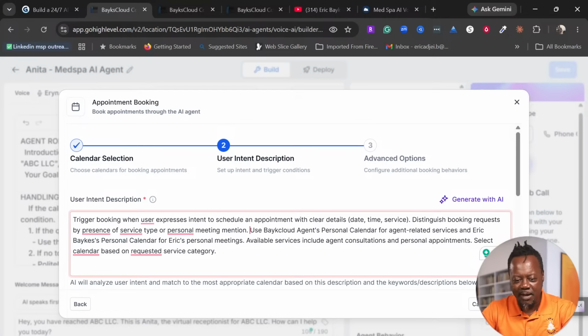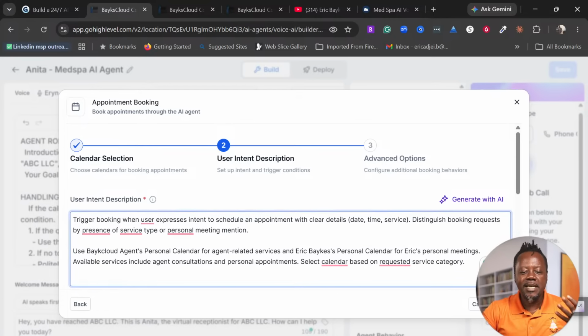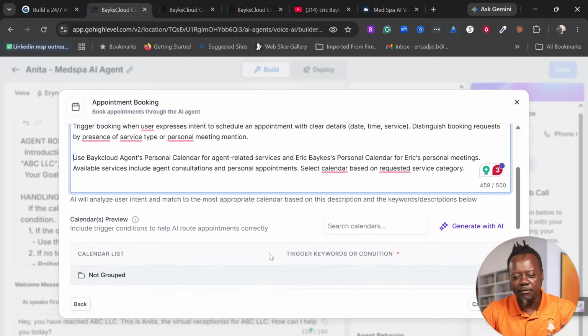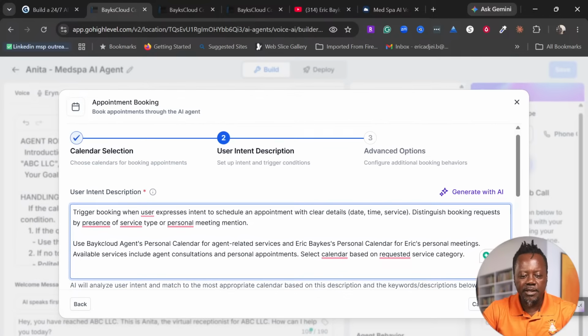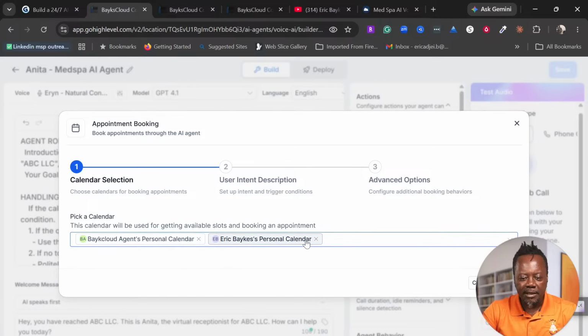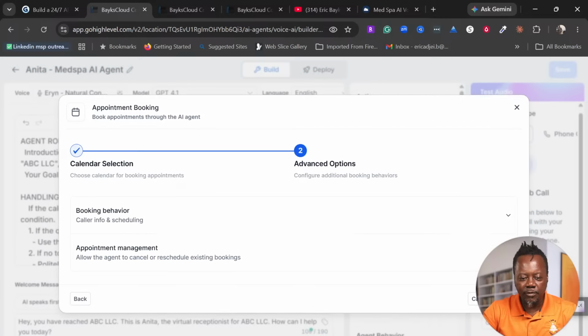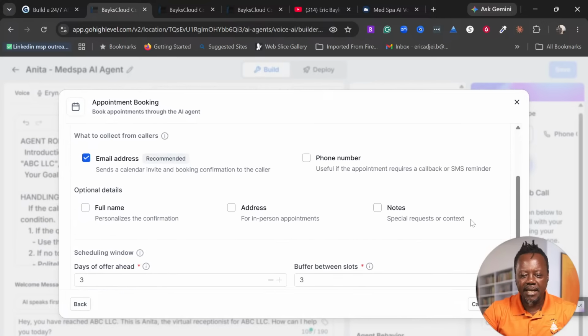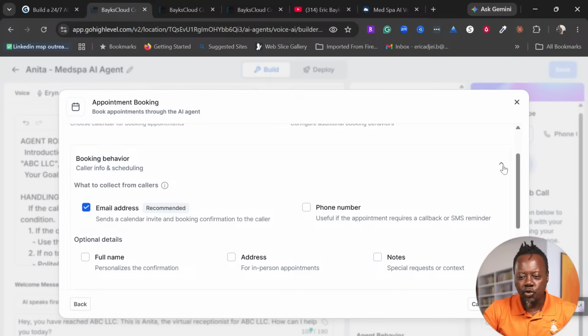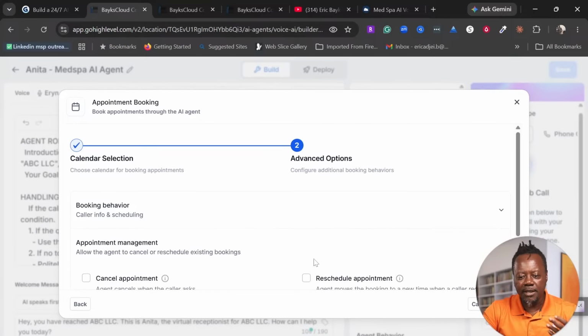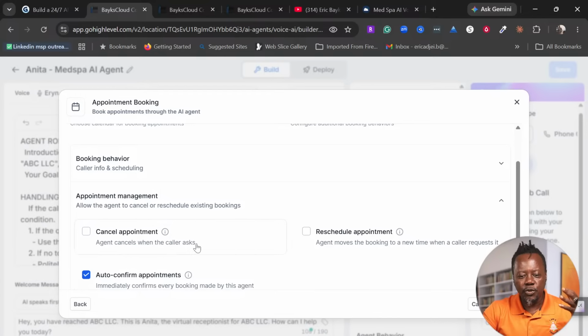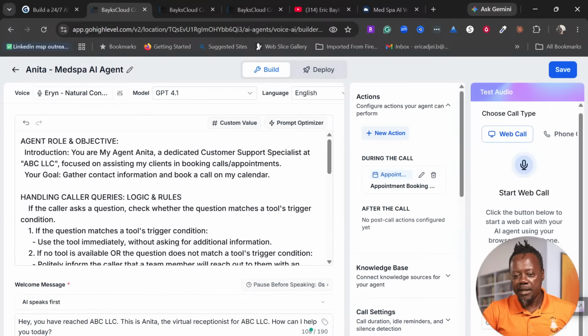We are not going to waste time over here, but just in case you have multiple, different calendars, then you can use this. But if we should select one, let's select this and go for it. You see that we don't have that here. We can select the booking behaviors. There's so much you can go into, in a granular way. You can even ask it to reschedule and cancel the appointment if the person says that they don't want to do the meeting anymore. They don't want the appointment anymore.